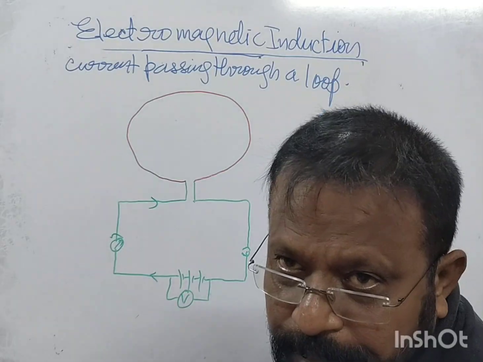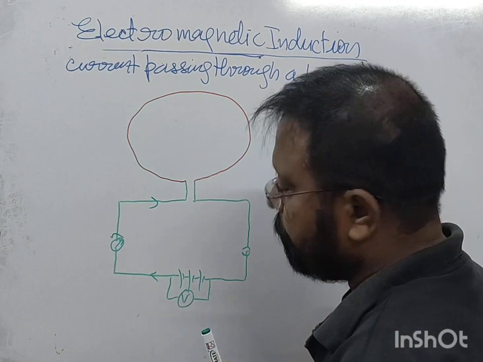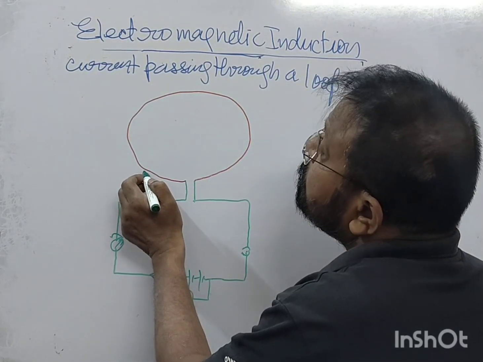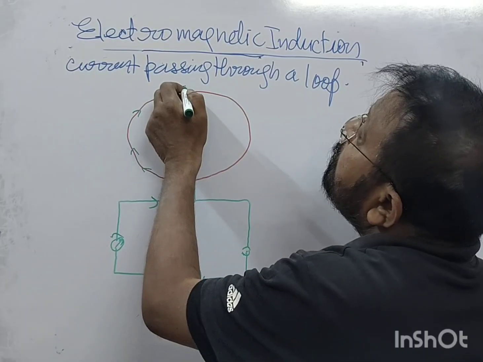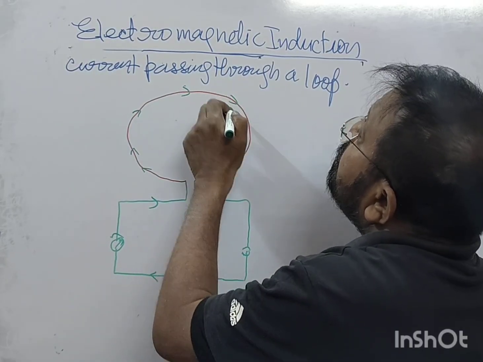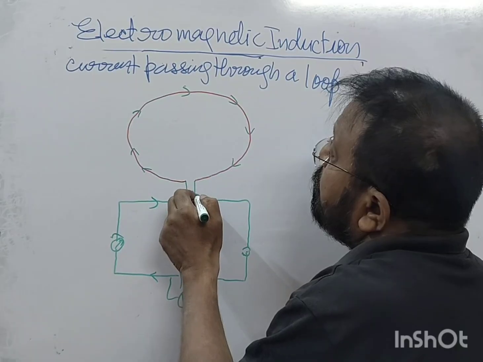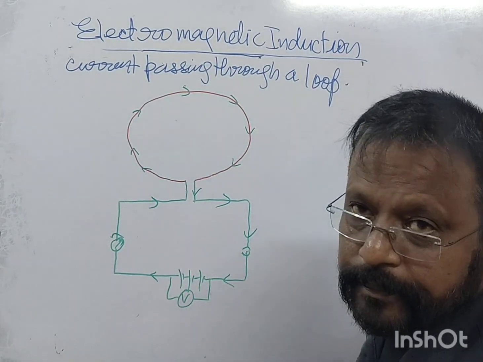This is a loop, right? So current will be flowing in this direction, this direction, this direction, this direction, and coming here, here, and here. Right?